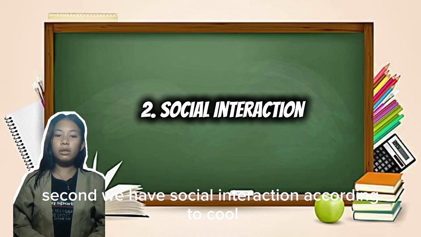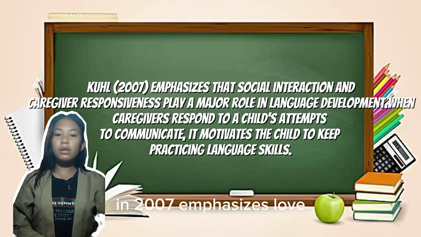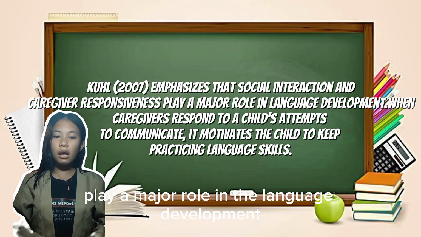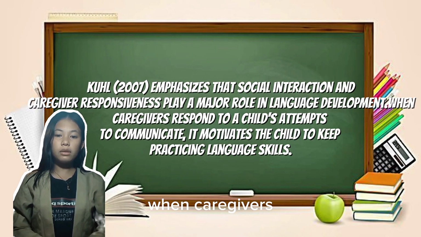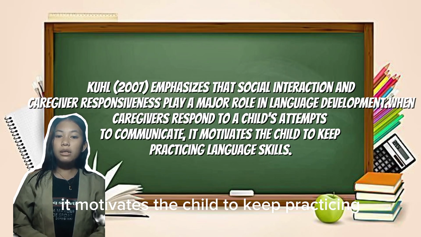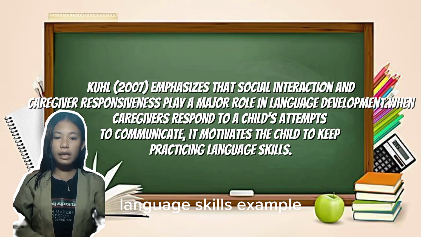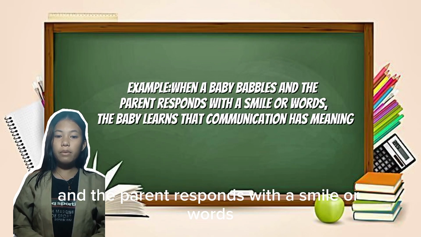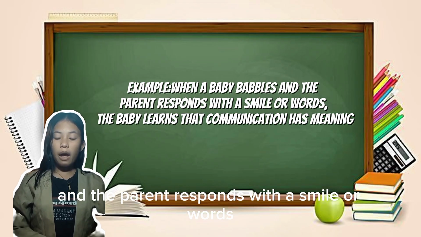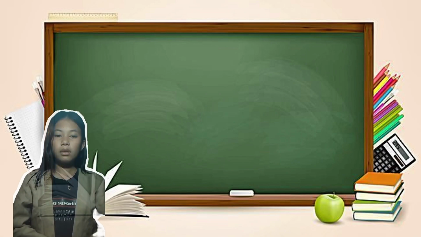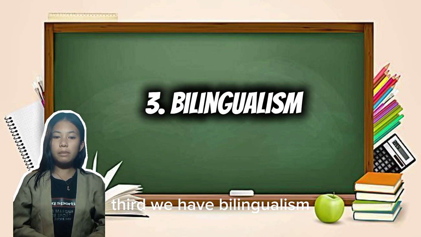Second, we have social interaction. According to Cole in 2007, social interaction and caregiver responsiveness play a major role in language development. When caregivers respond to a child's attempts to communicate, it motivates the child to keep practicing language skills. Example: when a baby babbles and the parent responds with a smile or words, the baby learns that communication has meaning.